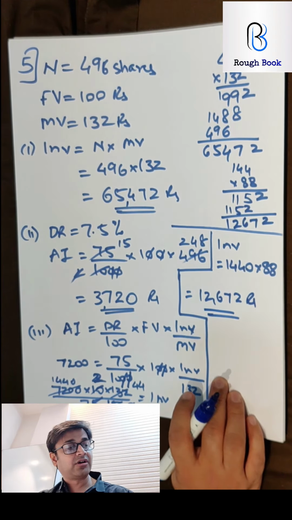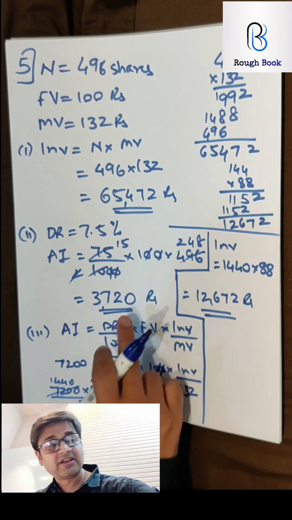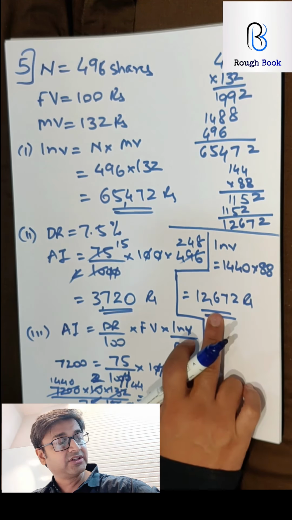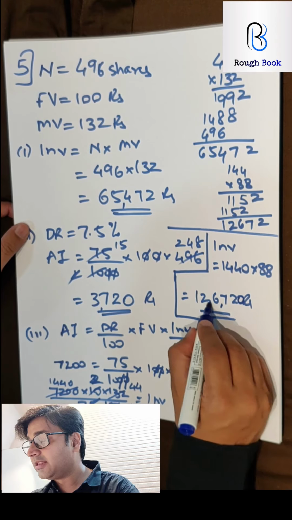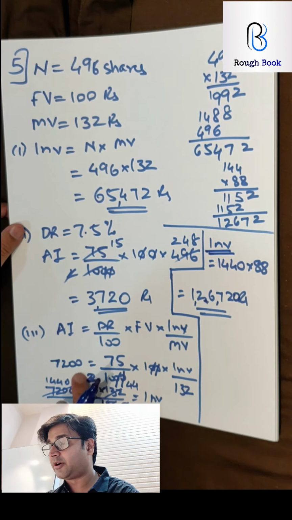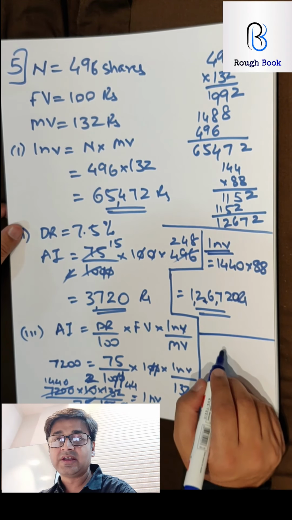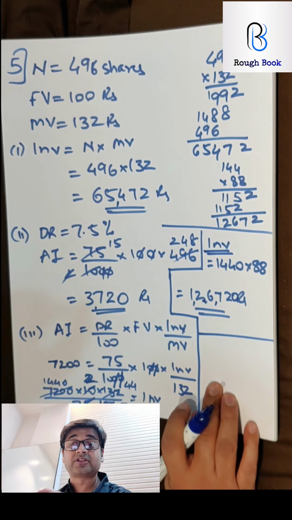So let us see if our answer is correct. Sum number 5 65472 is correct. 3720 also is correct. And this is 126720. One mistake. Can you point out? I forgot this 0. So add the 0 and then we are all good. Did you manage to get this last part? Very important this last part was, and very interesting also. Correct? I hope you enjoyed this and you are able to now solve most of the sums on your own.